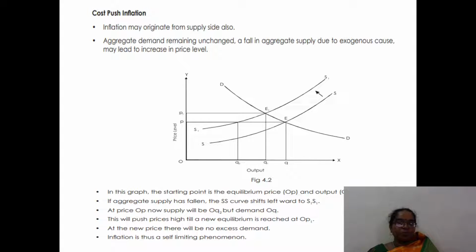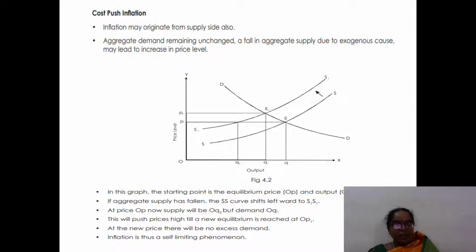Next one is cost push inflation. Yes, inflation originates from the supply side also. Aggregate demand remains unchanged, but there is a fall in the aggregate supply due to some exogenous causes. It may lead to an increase in price level. The starting price is the equilibrium price OP and the equilibrium output is OQ.